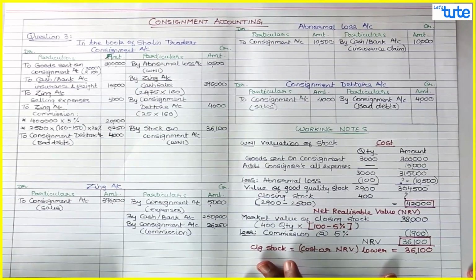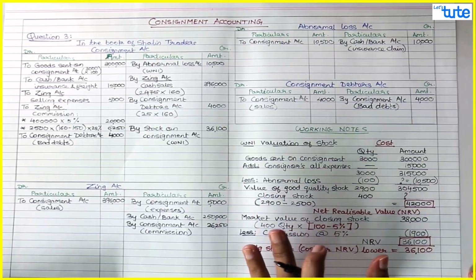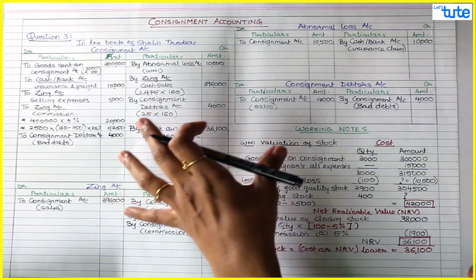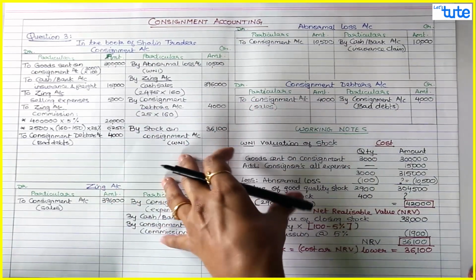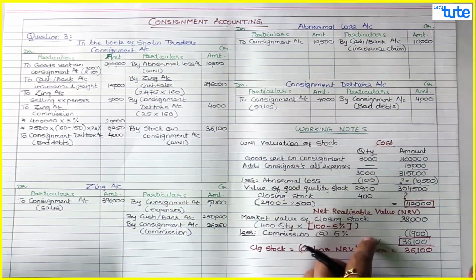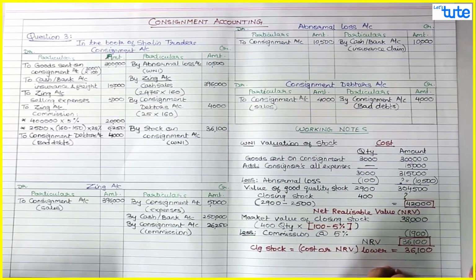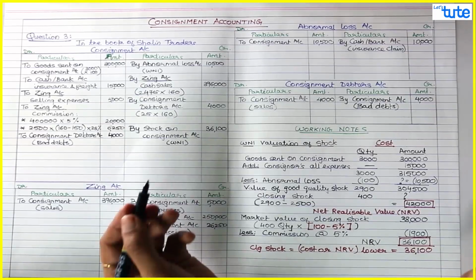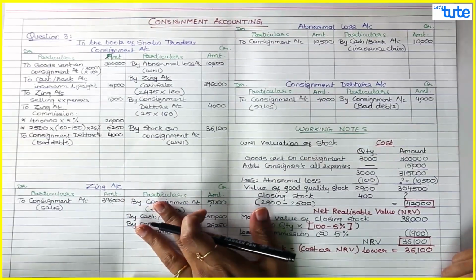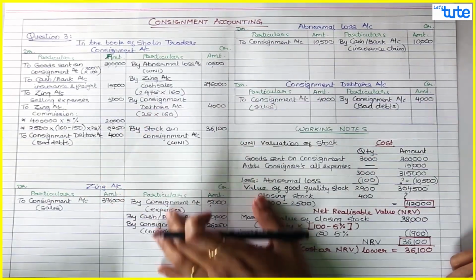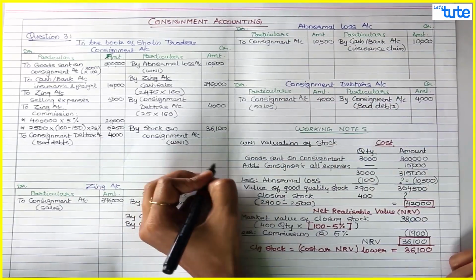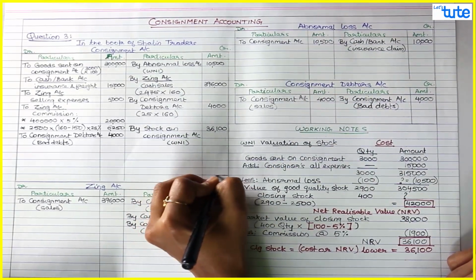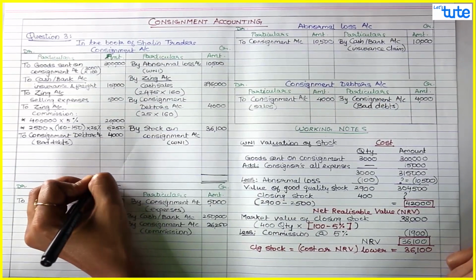So now we are done with all the adjustments related to consignment: goods and expenses, commission, CAs, closing stock valuation, cost, NRV. So this was a new thing in this question, where you have done the cost or NRV comparison. Now we will close our accounts. When we close our accounts, we can start from consignment or from these accounts. I am starting with the consignment account, to find out whether there is a profit or loss.